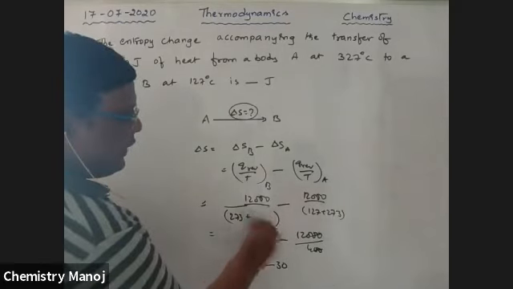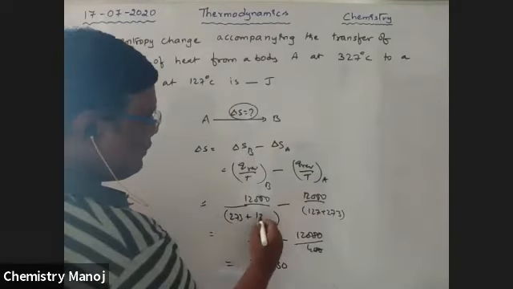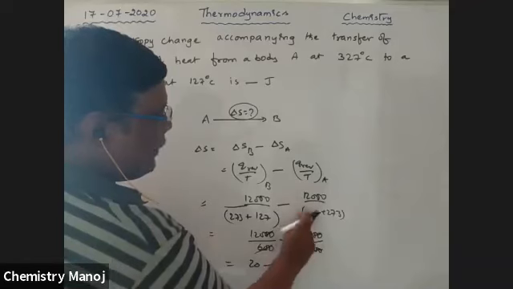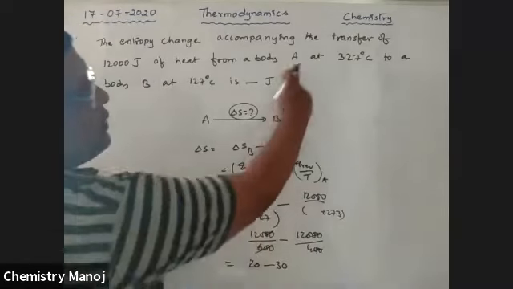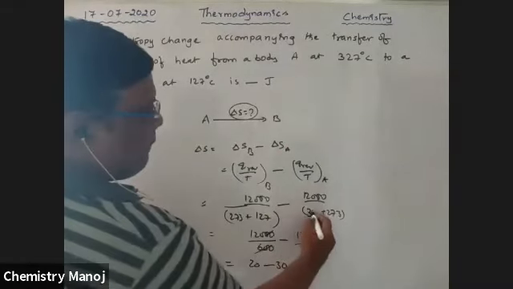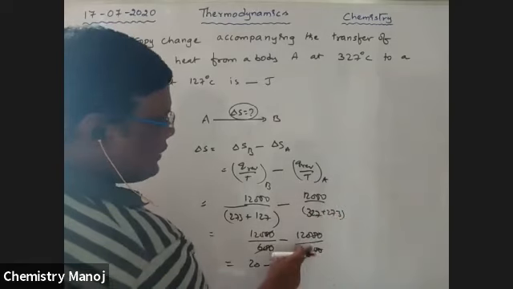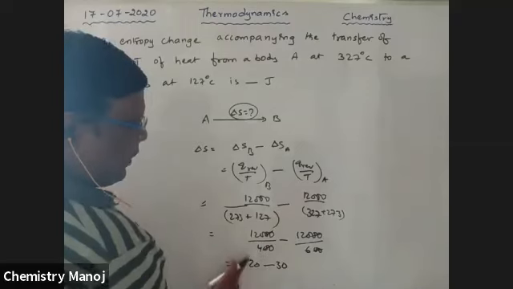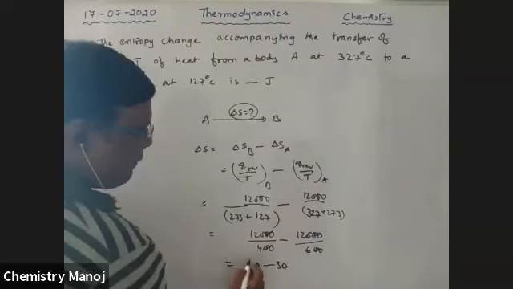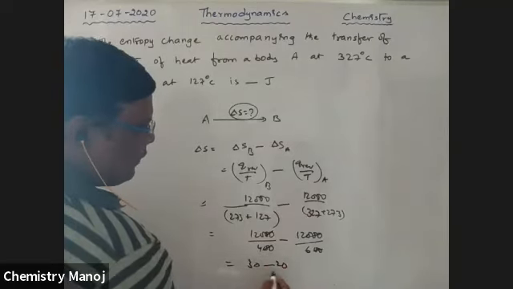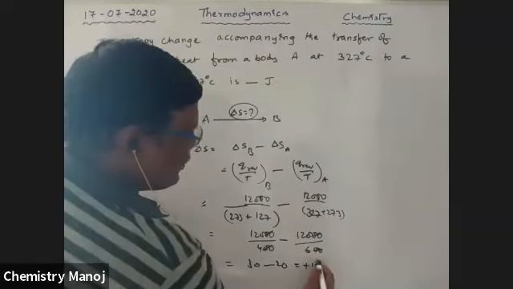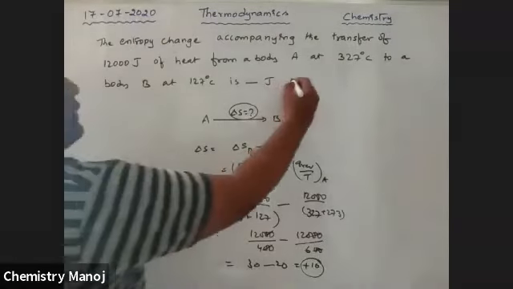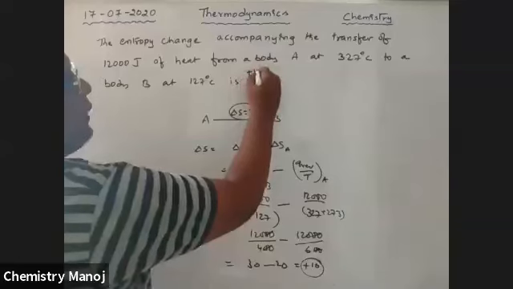A is at 327 and B is at 127. That is why it is 600 and 400. Now it is 30, it is 20. Now the value is plus 10 joules. Answer is plus 10 joules.